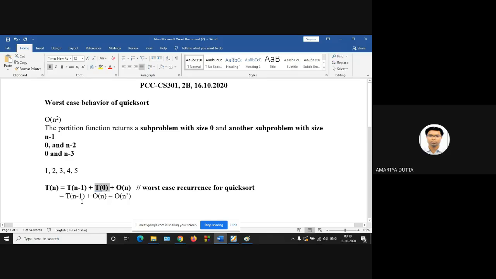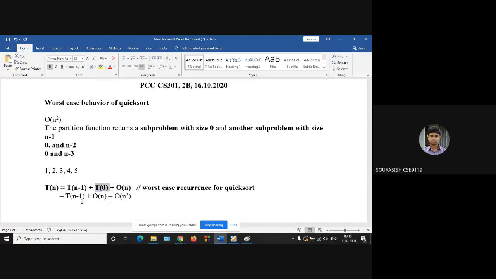Now T of 0 is constant. As T of 0 is constant, say some constant c, we can easily discard the constant factor while computing the complexity.